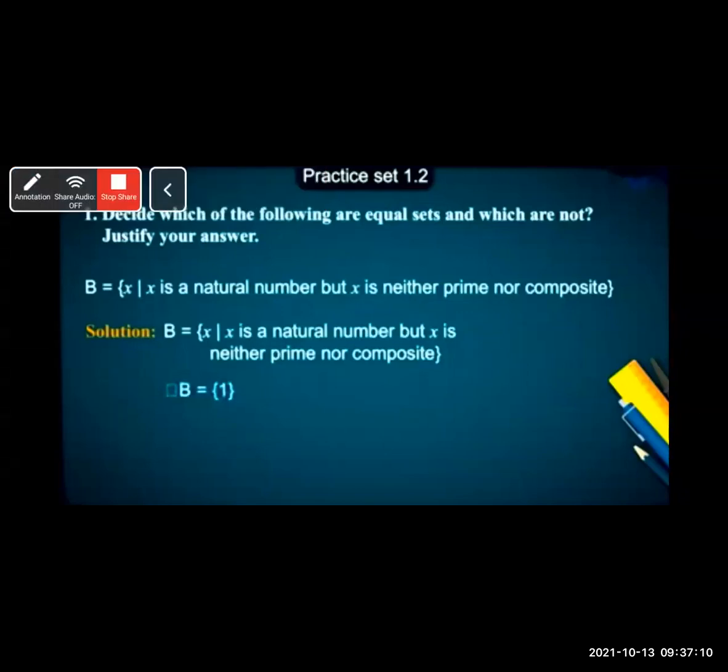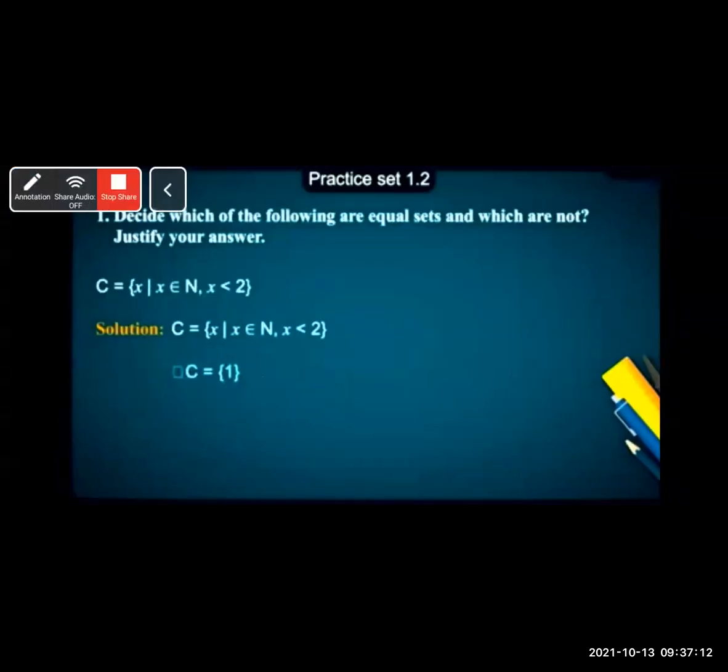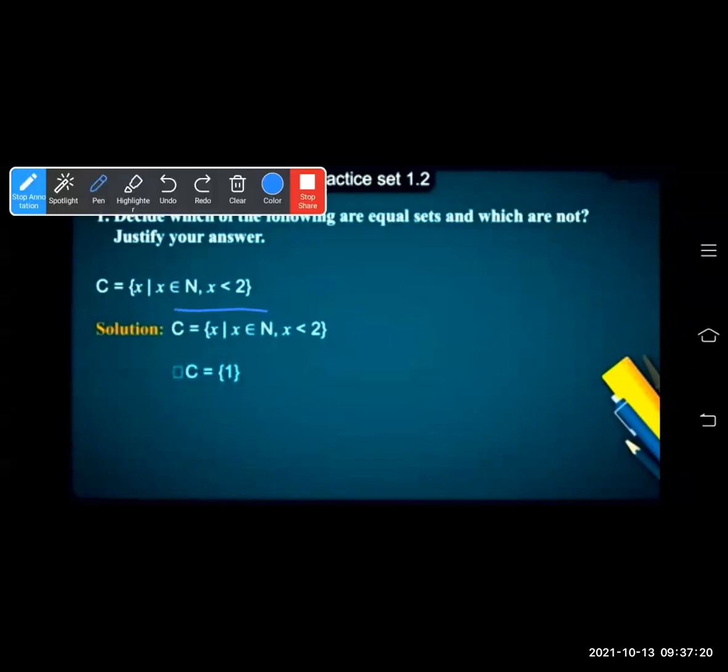We'll see the next question. A, B, C, three sets are given. The third set is C is equal to set of all x such that x belongs to natural number, x less than 2. X belongs to natural number and x less than 2 is only 1. X is equal to 1. Therefore, C is equal to singleton set 1.